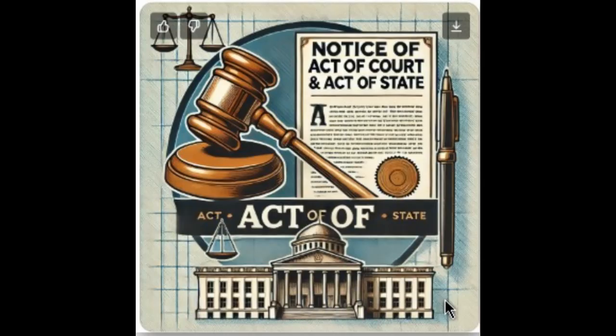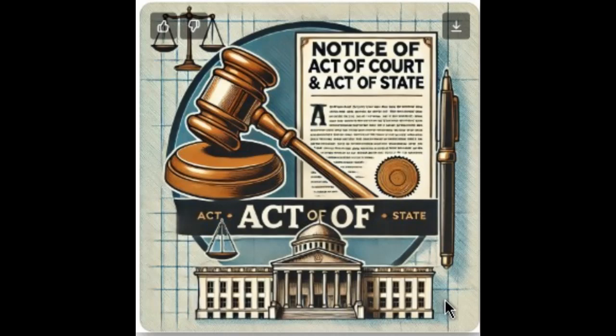Understanding act of court and act of state. Act of court. An act of court refers to a judicial decision or order issued by a court within its jurisdiction. This may include rulings and judgments that establish legal precedent, orders enforcing contracts, property rights, or obligations, court-mandated actions that legally alter the rights of individuals or entities.